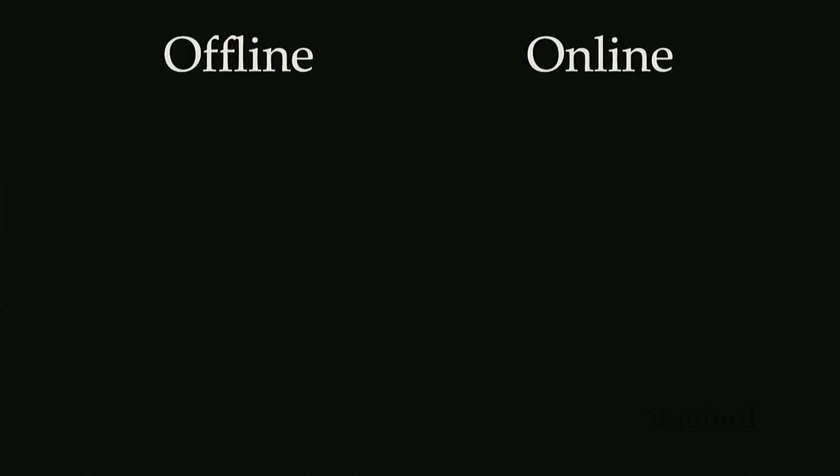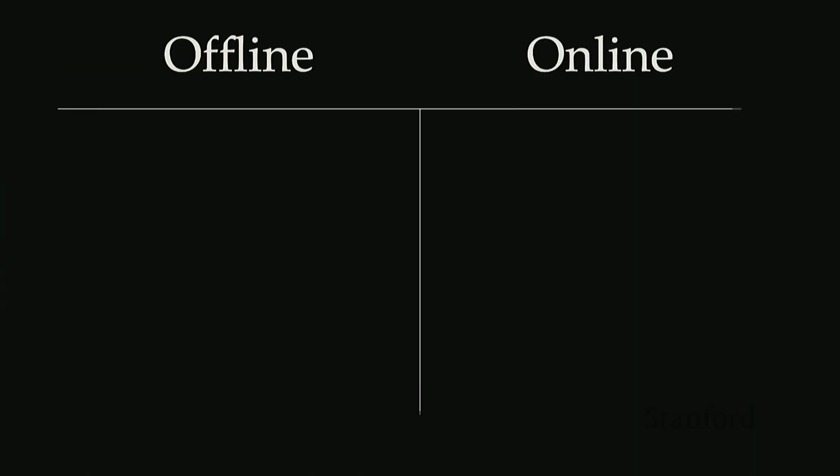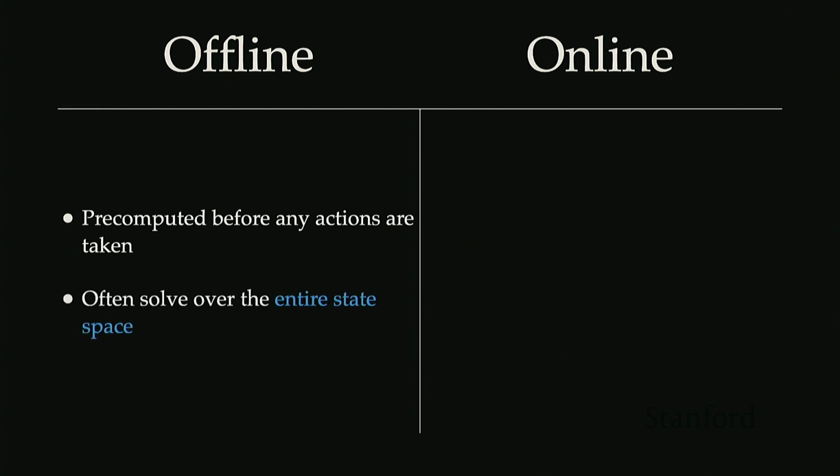Okay, so starting off with offline versus online planning methods. Offline policies typically are pre-computed before any actions are taken in the actual real-world problem. And often these offline policies are solving over the entire state space. So they're trying to prescribe an action to take from any state that we're in.